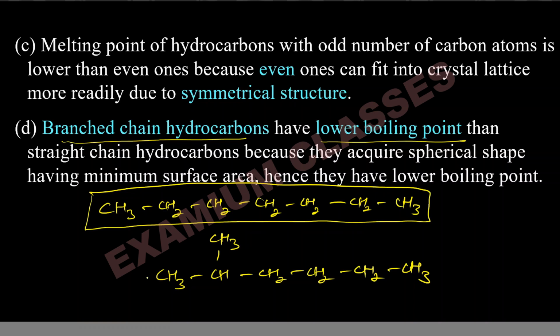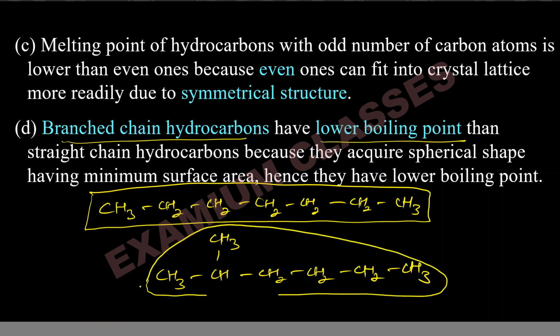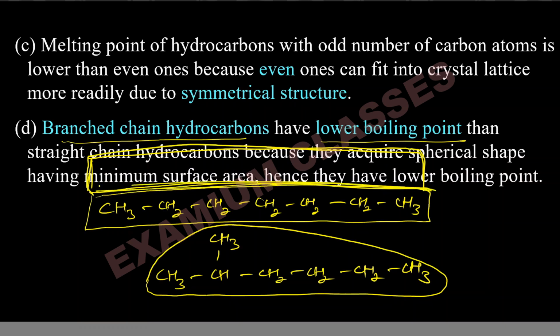But now the shape is somewhat like this. Two such molecules cannot be very close to one another, or in other words, the contact surface area will be less. In the first case, the other molecule can be like this, and the contact surface area will be very high.